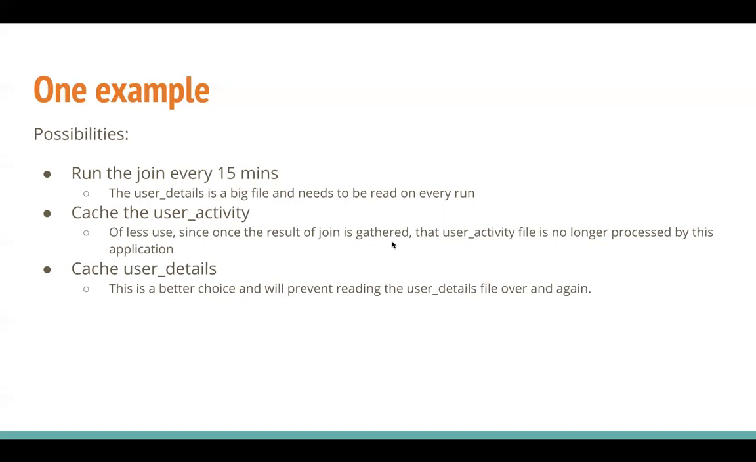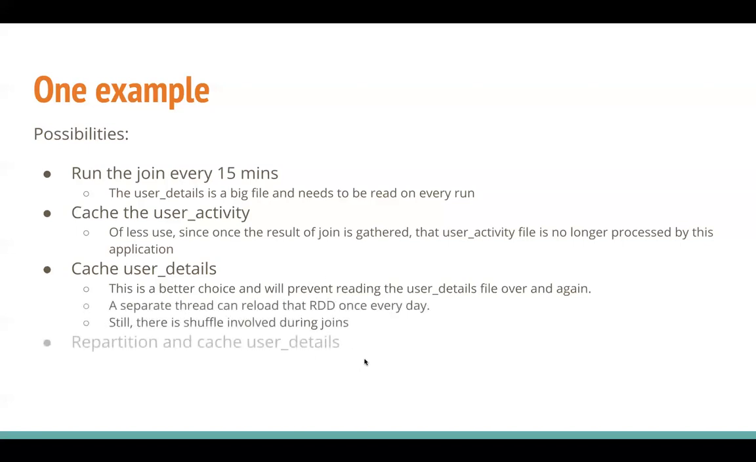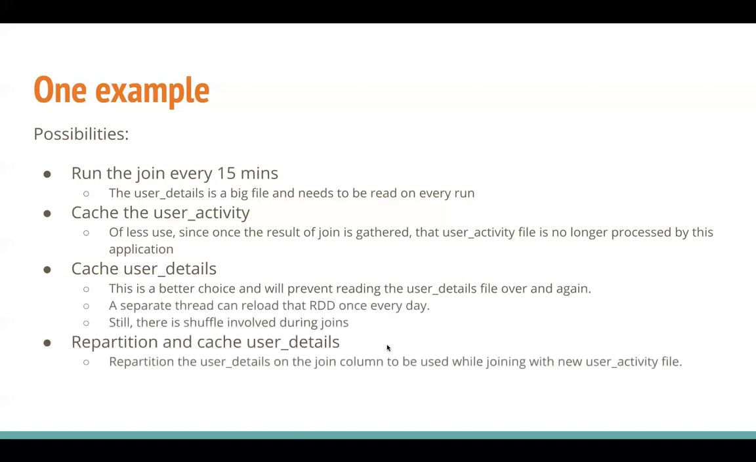But here it can be even better, and that is by repartitioning the user details on the basis of user ID and then saving each partition. Let's say, this is one partition of user detail, this is second partition, and so on, and we know that it is partitioned into, say, 10 partitions on the basis of user ID, and it is kept in memory.